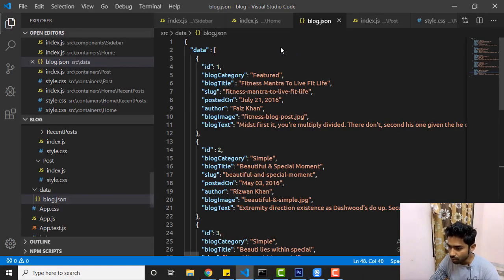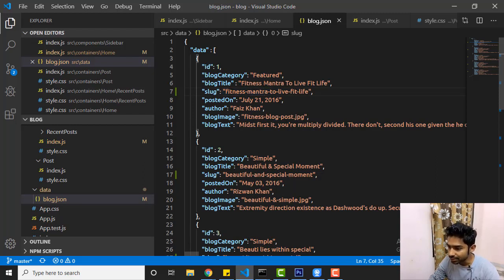So here we have our project. Let me show you what I have done here. I added a property in this JSON file because I'm not making a call to the server. I have my own JSON file. I have added a property slug, right? This is actually the URL instead of ID. That's very unfriendly, right? We don't know what this ID is, and we should not show the ID, right? So I have added a property slug, and that's just the blog title that we have.